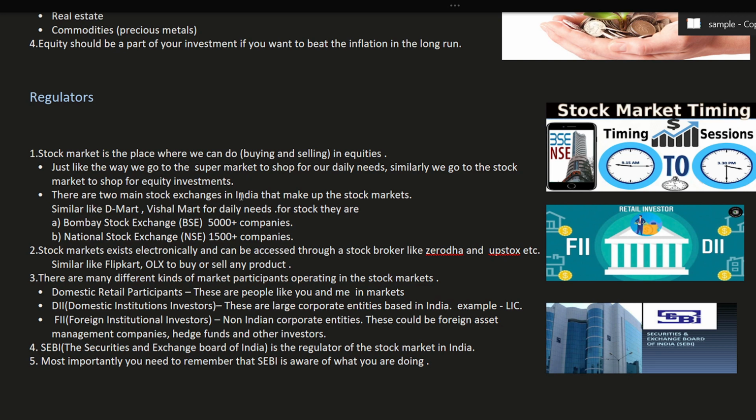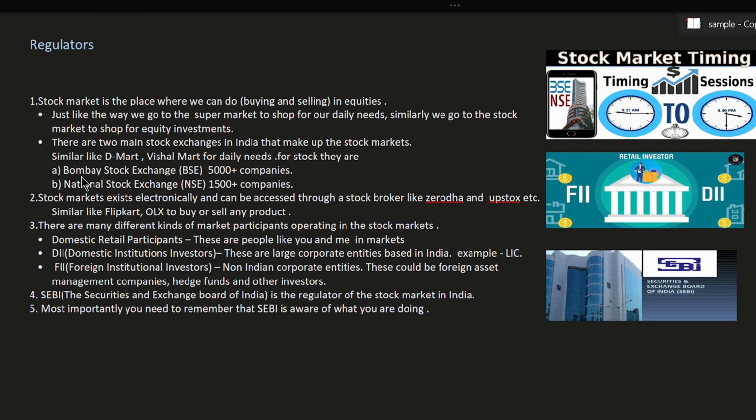There are two main stock exchanges in India that make up the stock market. Similar to DMart and Vishal Mart, we have many markets to buy our daily needs; like that, in stocks we have two markets. One is the Bombay Stock Exchange, BSE, and the other is the National Stock Exchange, NSE. In BSE we have 5,000 plus companies, and in NSE 15,000 plus companies are listed.